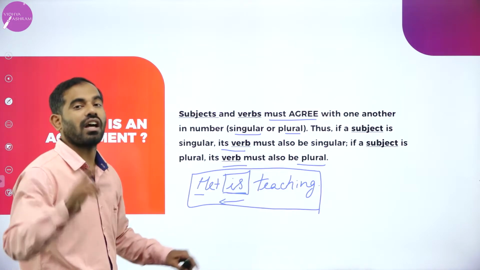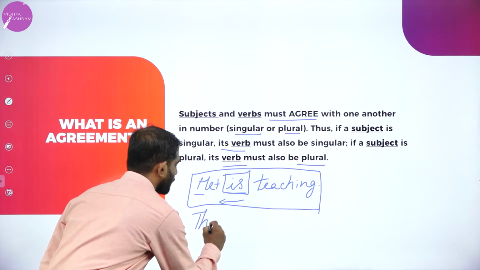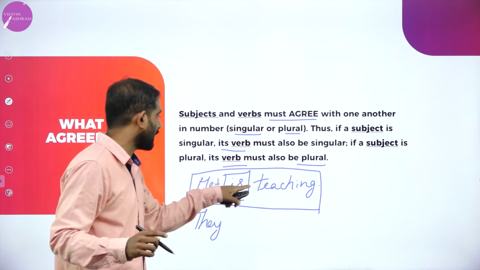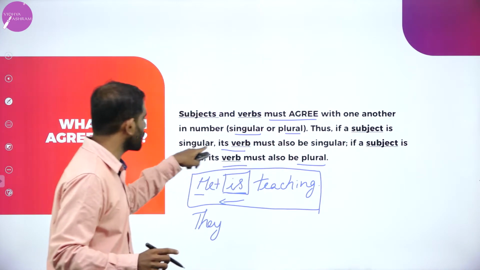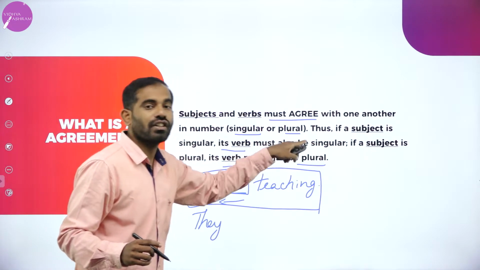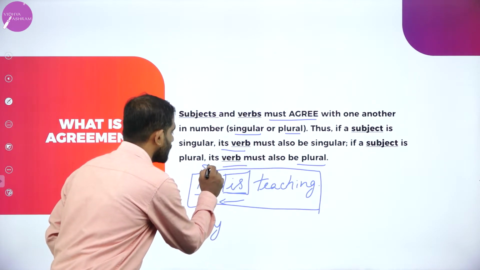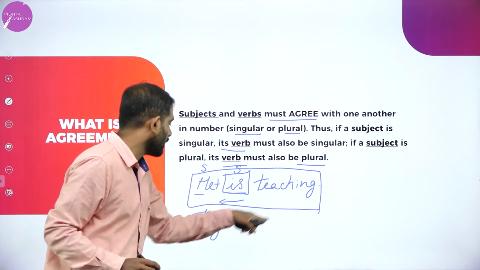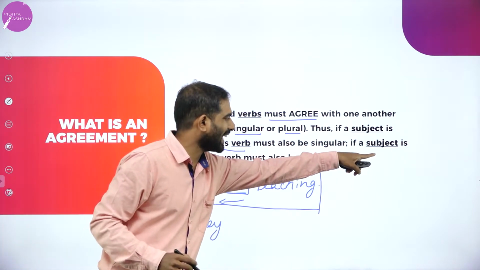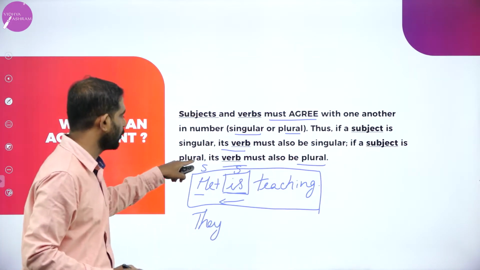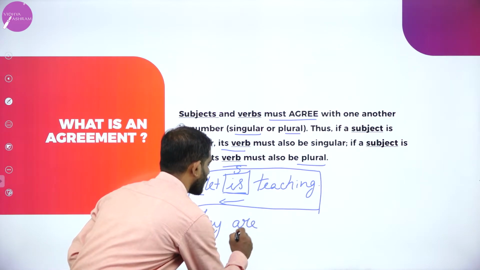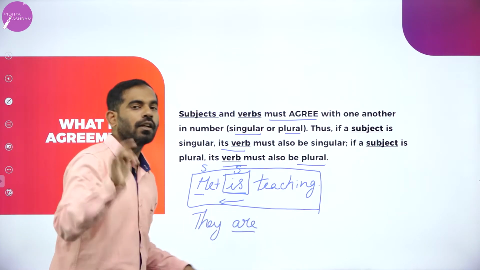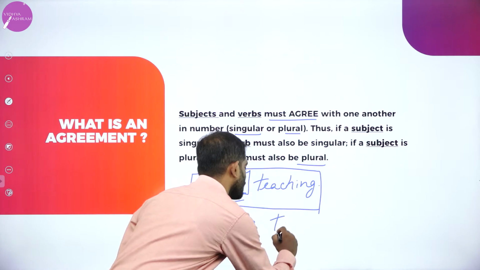If I change the subject to they, we cannot use is because they is plural. According to this explanation, if the subject is singular, its verb must also be singular. The subject is singular, so the verb is singular here. He is teaching. They are. If the subject is plural, even the auxiliary verb, the main verb or the helping verb should be plural. They are teaching.